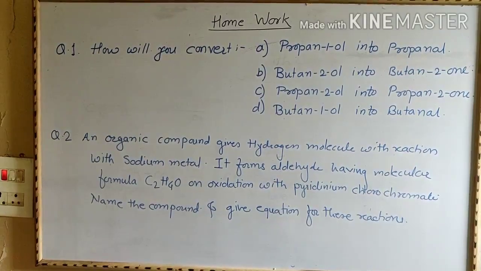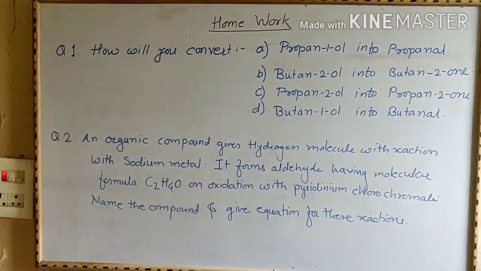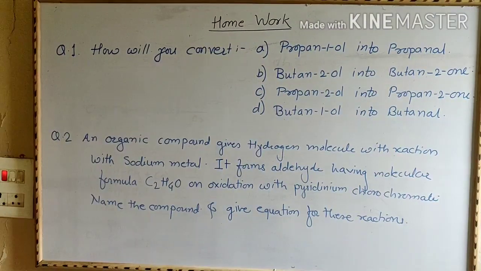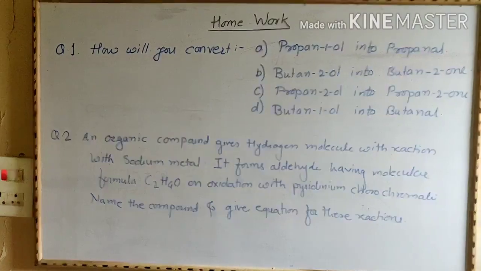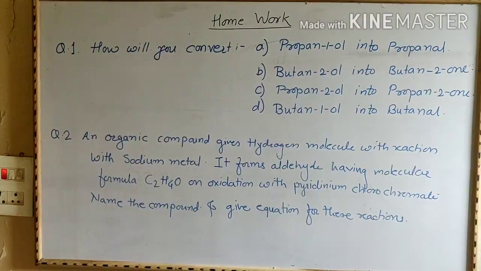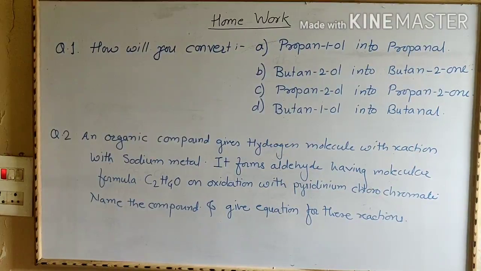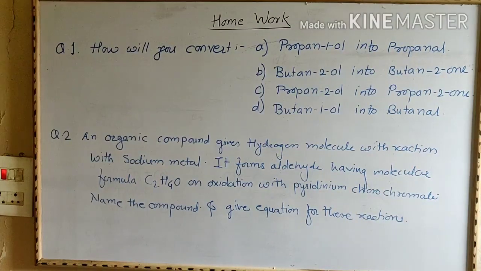Homework for you. How will you convert A, propan-1-ol into propanal, B, butan-2-ol into butan-2-one, C, propan-2-ol into propan-2-one, and D, butan-1-ol into butanal. Question number 2. An organic compound gives hydrogen molecule on reaction with sodium metal. It forms aldehyde having molecular formula C2H4O on oxidation with pyridinium chlorochromate. Name the compound and give equations for these reactions.